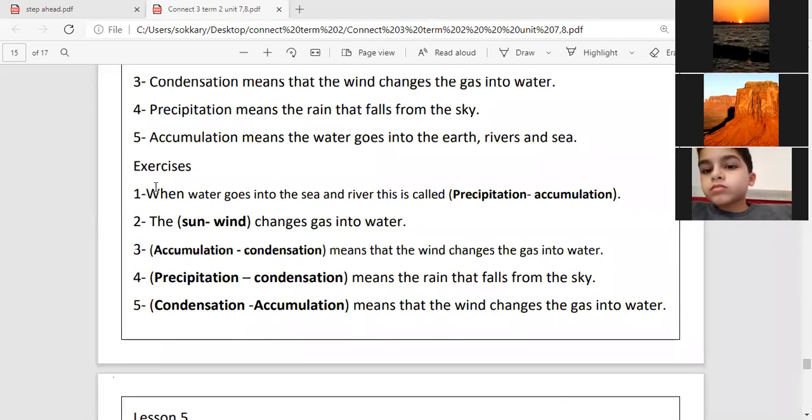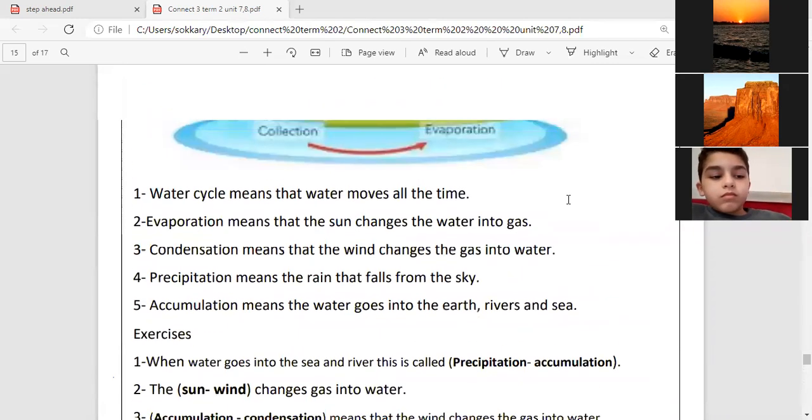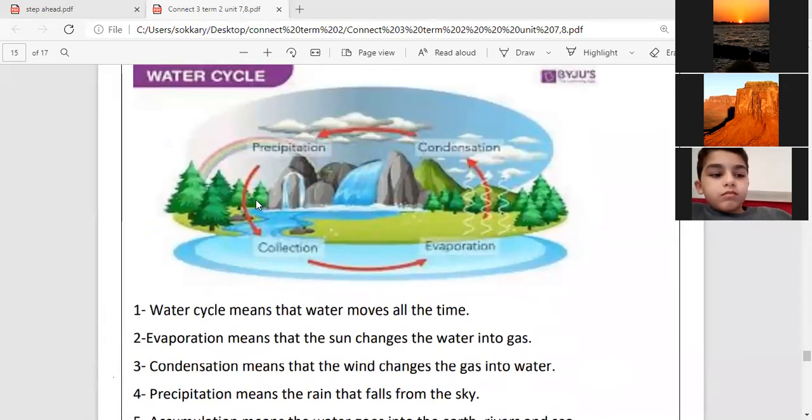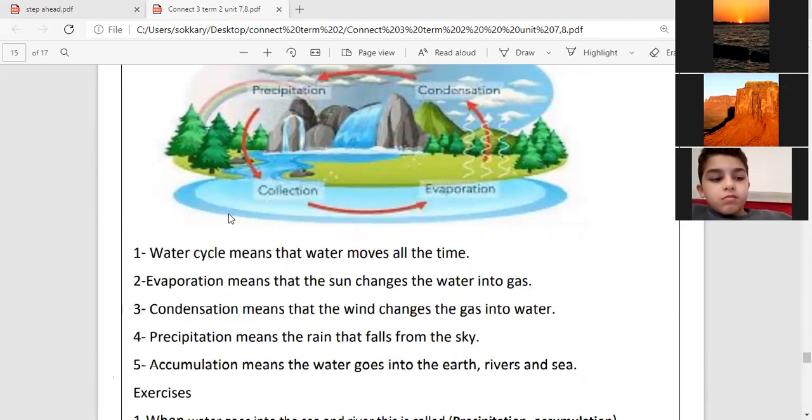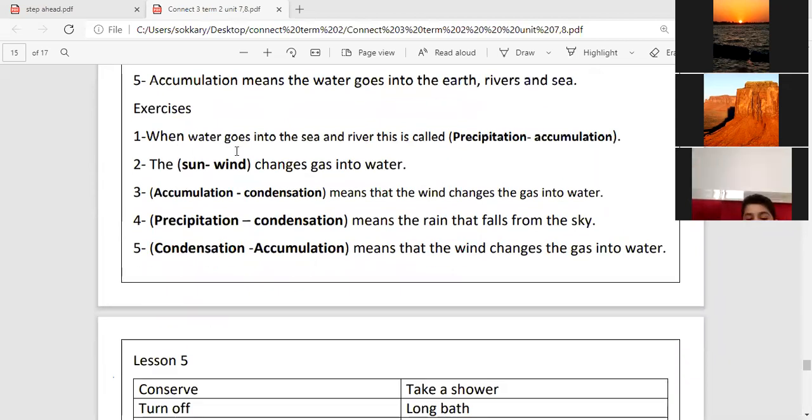Question number 1, please. When water goes into the sea and the river, this is called precipitation or accumulation. Look, Ahmed, water goes into the sea, earth, or river. Accumulation. Okay. Now the question says when water goes into the sea and river, this is called precipitation or accumulation. Accumulation. Excellent.